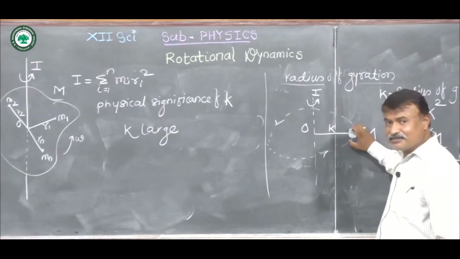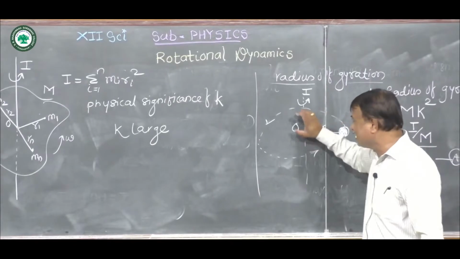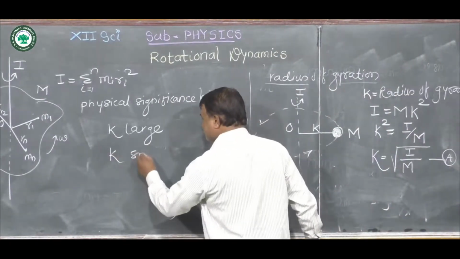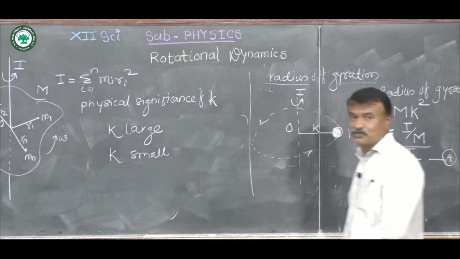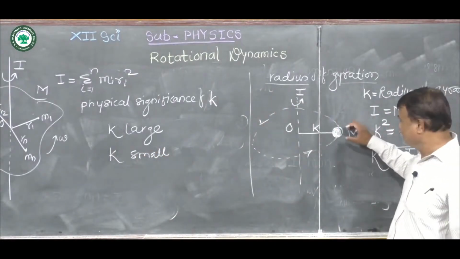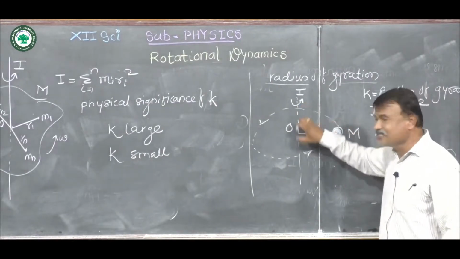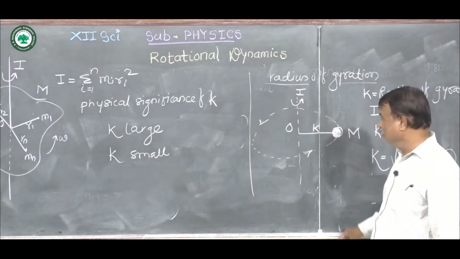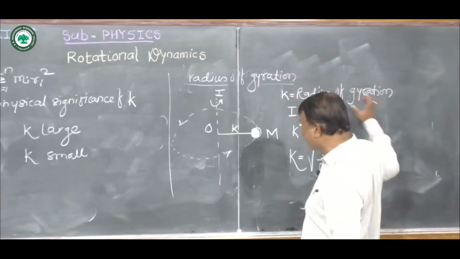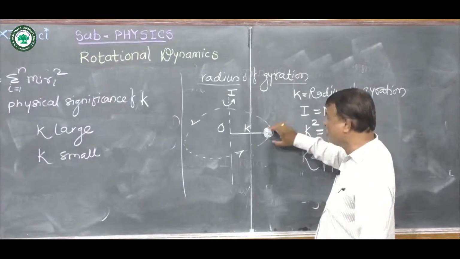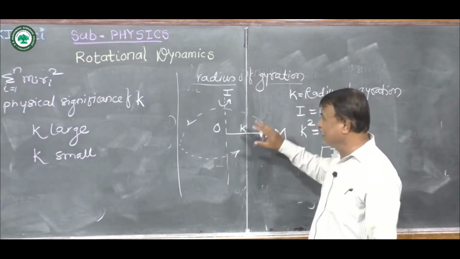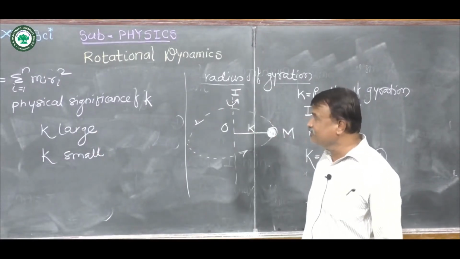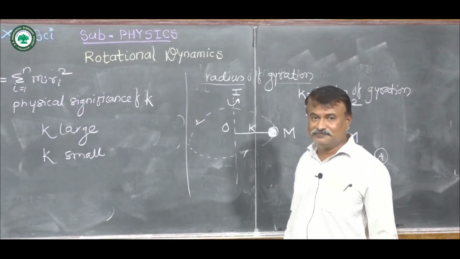If the point mass is very close to the axis of rotation, then the radius of gyration k is very small. As the point mass moves away from the axis of rotation, the radius of gyration is large. So this is the physical significance of radius of gyration.